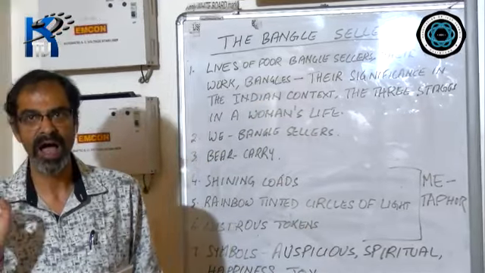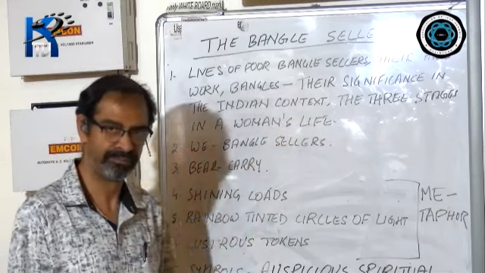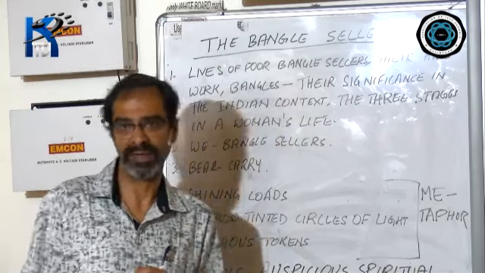The poem is also about the significance of the various colored bangles in the Indian context, that is, in the lives of Indian women. And from the second stanza till the end, the poetess is describing the three stages in a woman's life.